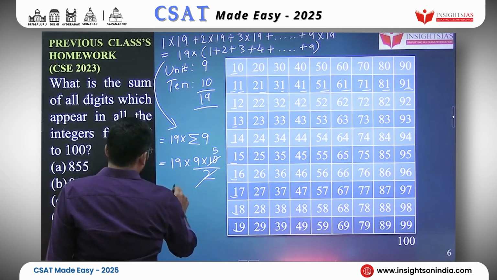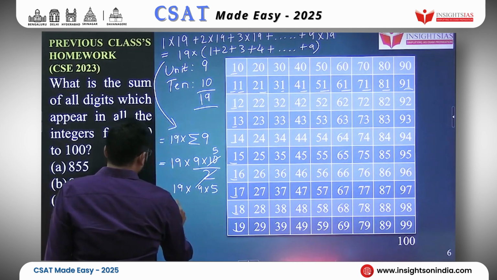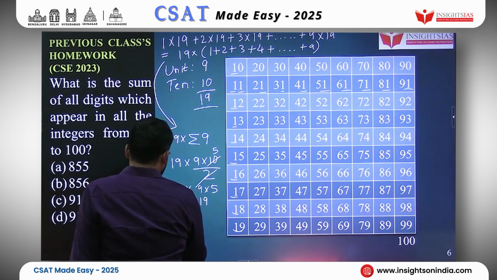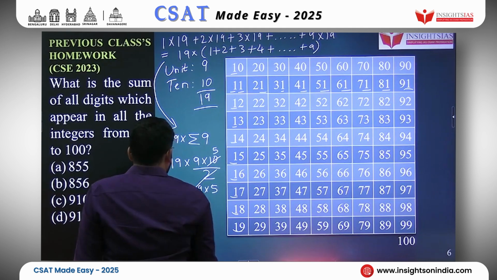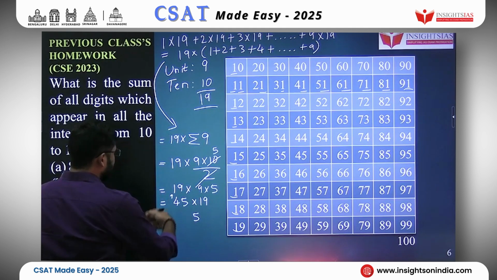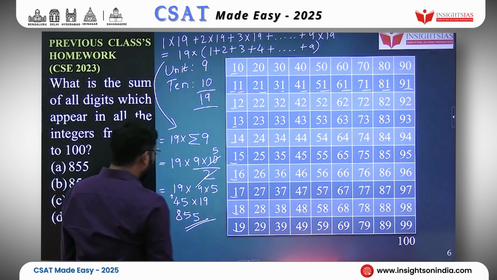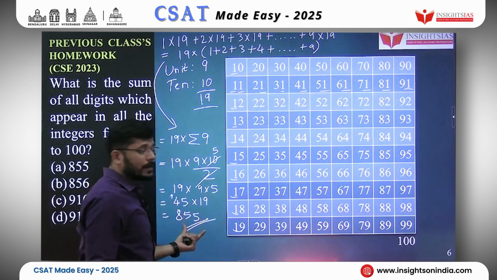So you have 19 into 9 into 5, that would be 45 into 19. 19 5s are 95, 19 4s are 76, 76 plus 9, 85. So the sum of all the digits from 10 to 99 will give you 855.